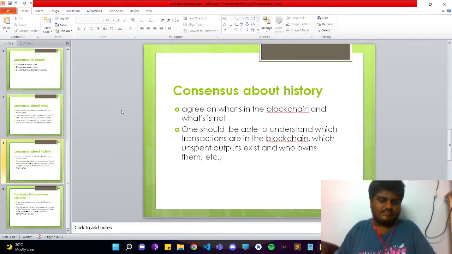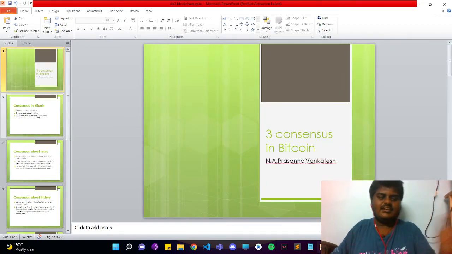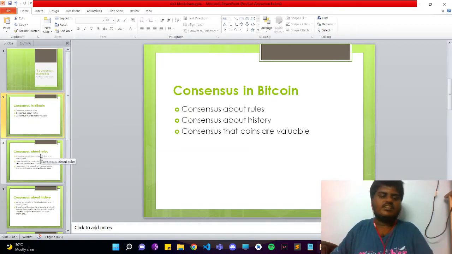So that is it about the 3 consensus. I think I went on for longer than planned. Yeah, so those are the 3 consensus about Bitcoin.